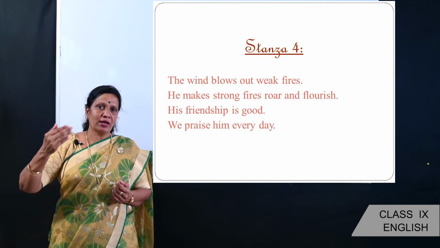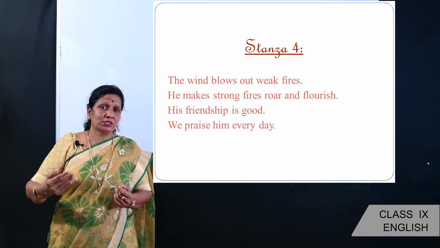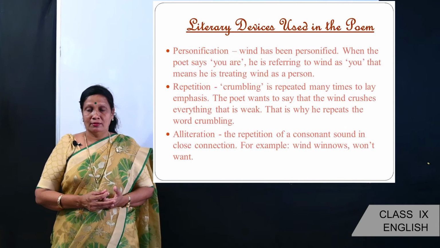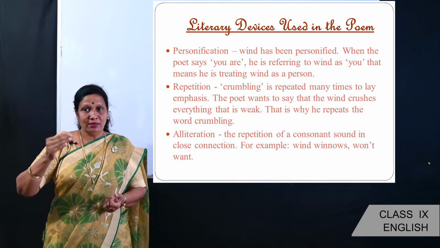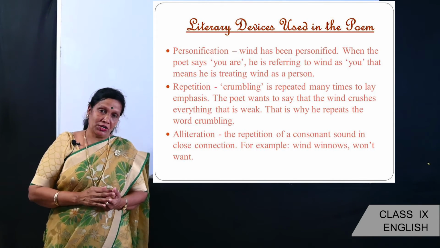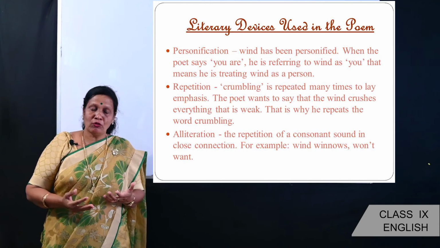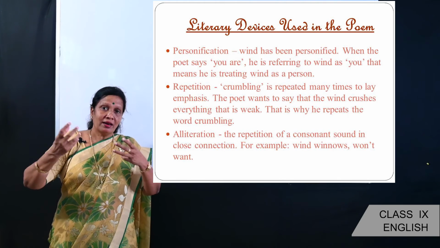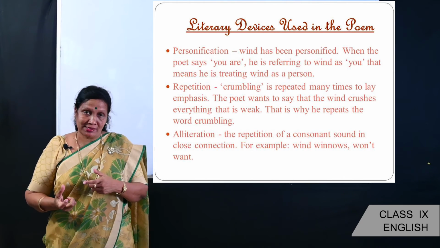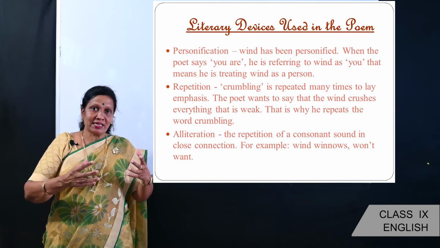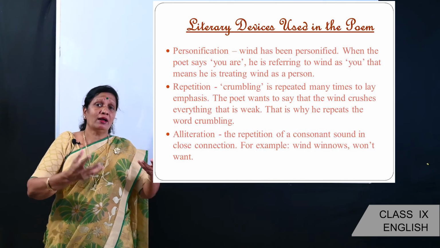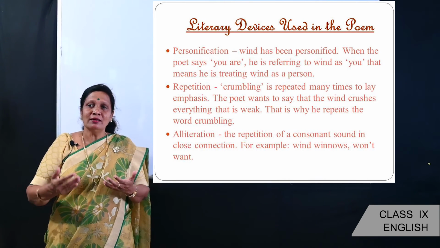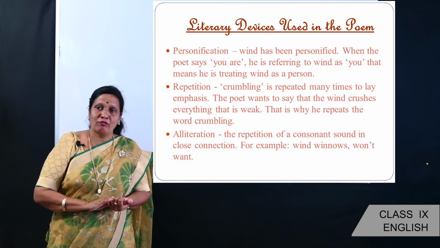Now let's look at the literary devices used in the poem. The first literary device is personification. As I had told you before, what is personification? It is giving life to inanimate things, non-living things, as though they are human beings, to make the poem more lovely. Here the wind has been personified.